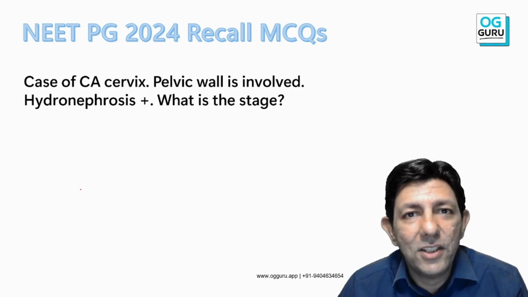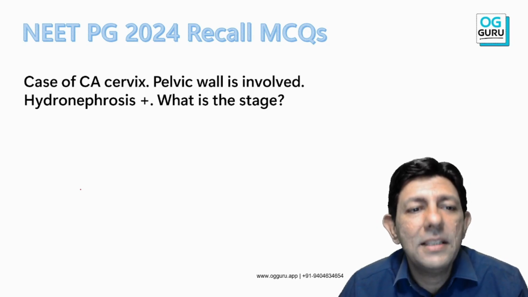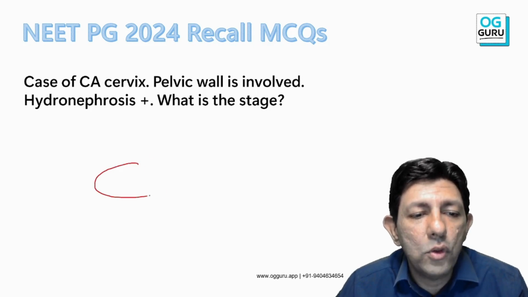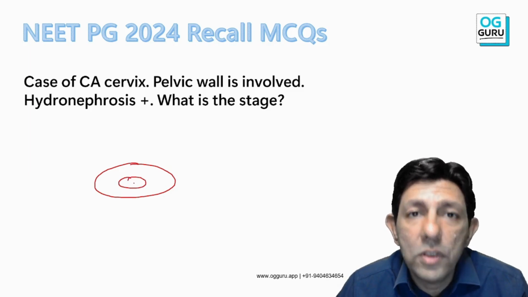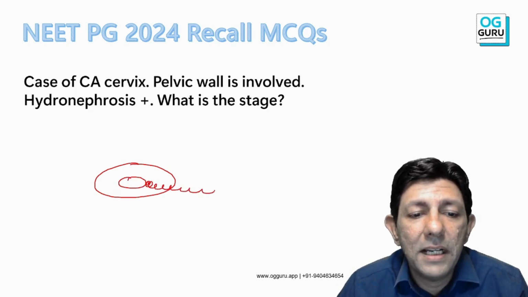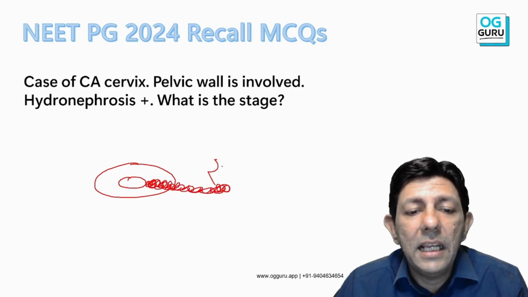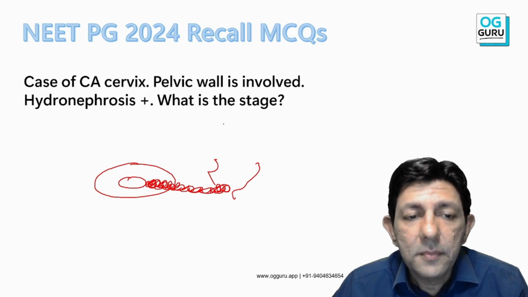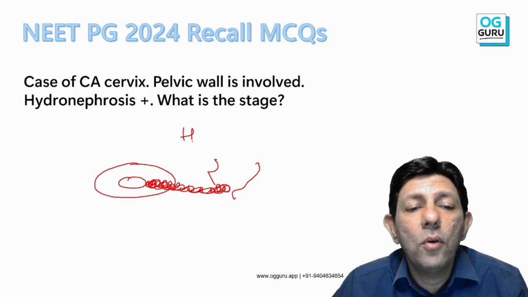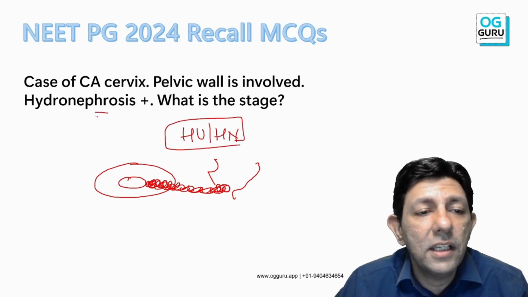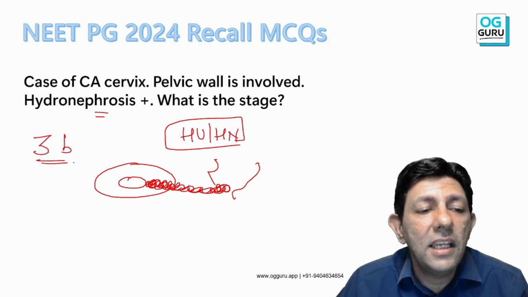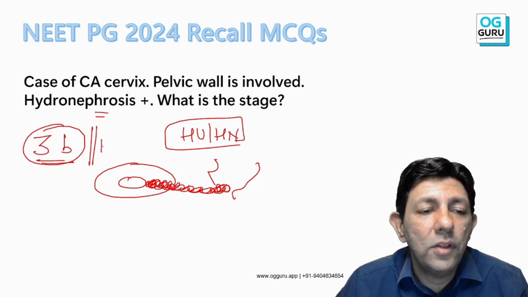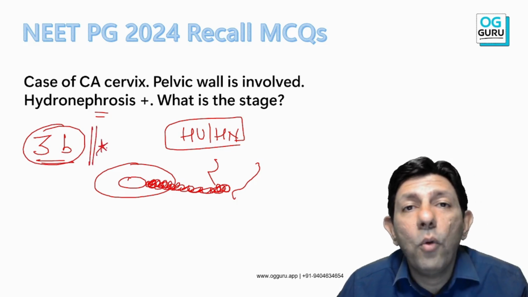And cancer staging specifically I told, just remember this: in cervical cancer, the most famous MCQ, cervical cancer spreads laterally. Okay, cervical cancer will spread laterally and it will engulf the ureter, giving rise to hydroureter, hydronephrosis, and non-functioning kidney. This is stage 3B. Okay, so 3B is the answer.